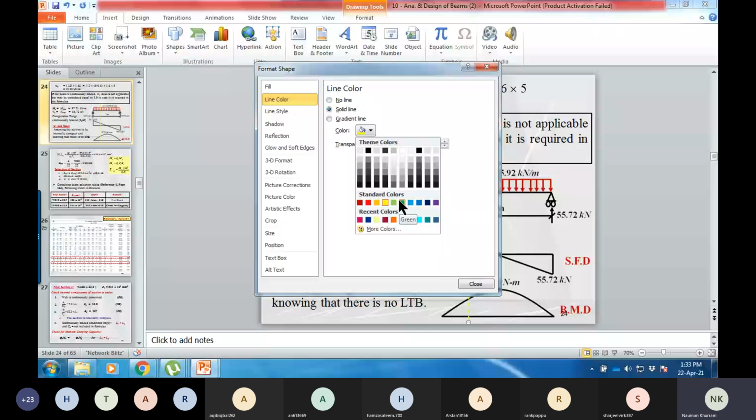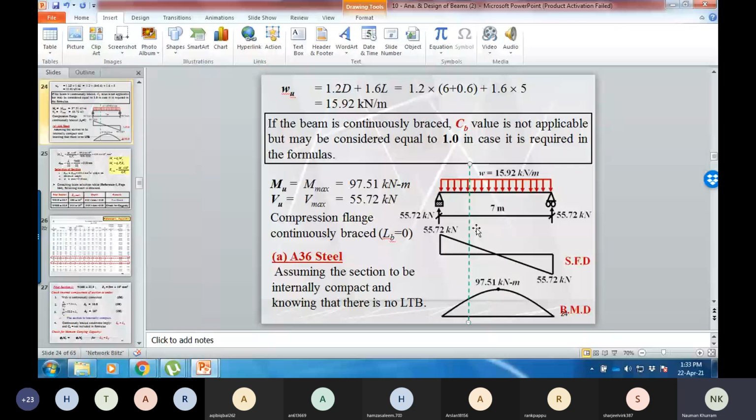Here, this is section 1, and then I'm considering section 2. Both are very close to each other. Or you can assume that this is section 2. Okay, you got me? So this is section 1 and section 2.